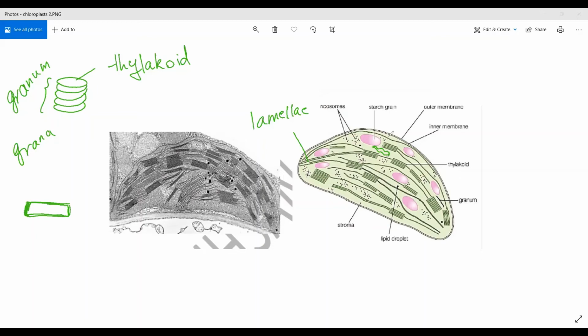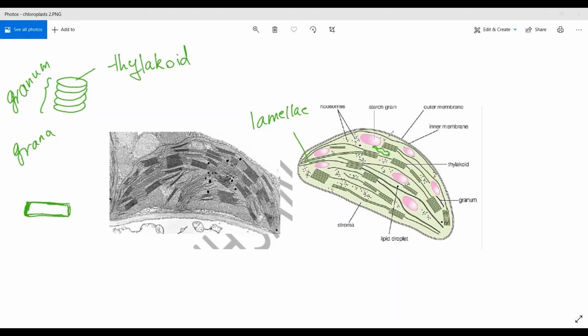And of course, I must not forget the dimensions, but if you were asked about similarities between chloroplast and mitochondria, don't begin with dimensions. You have to put this as the last point. All the points that I just mentioned are more important than the dimensions. In other words, the structures of both of them are related to their function.